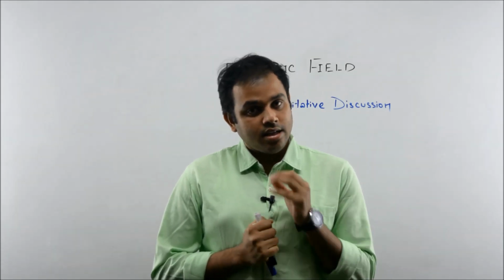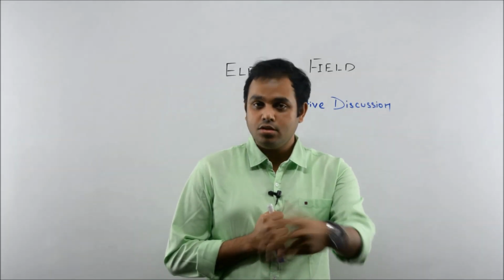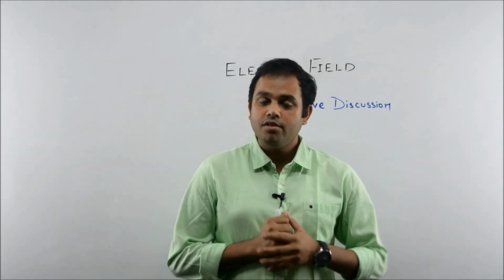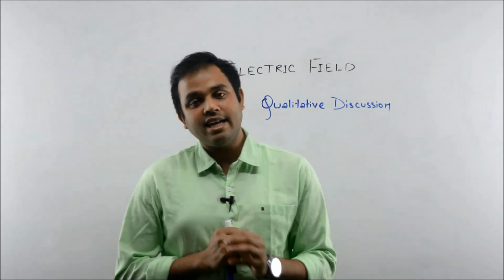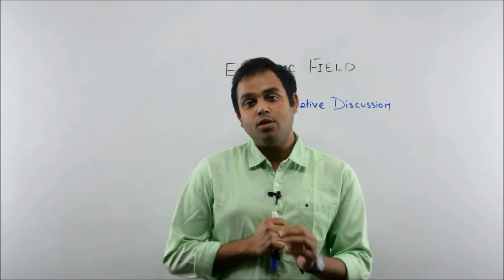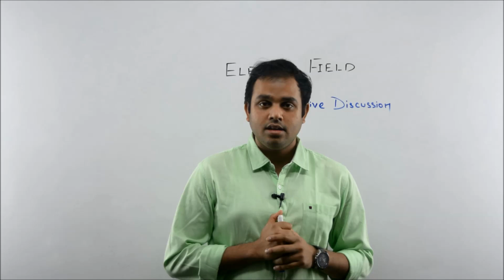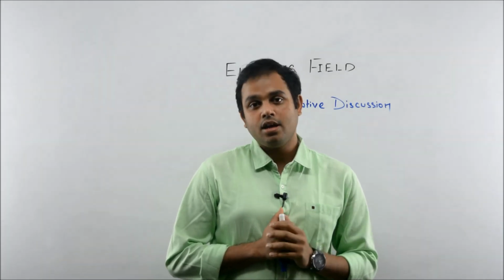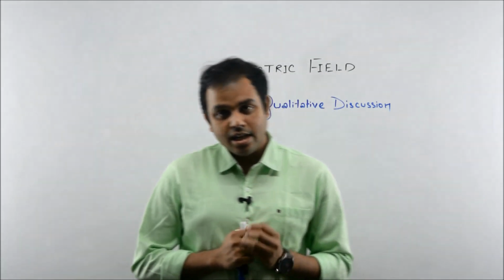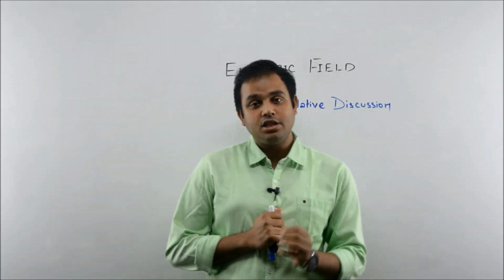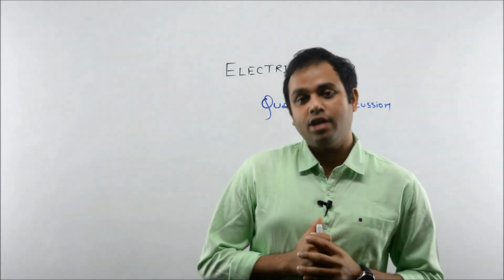That means there must be something which is present there and which is not visible, which we call electric field, just like the gravitational field around a mass or around a body which has mass. So this is a similar topic called electric field. First of all, we will see the qualitative explanation of electric field. That means what is basically electric field.